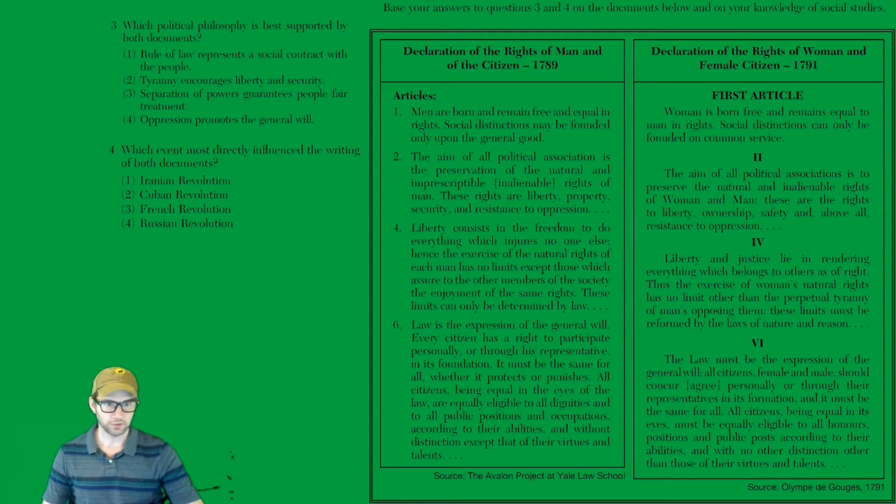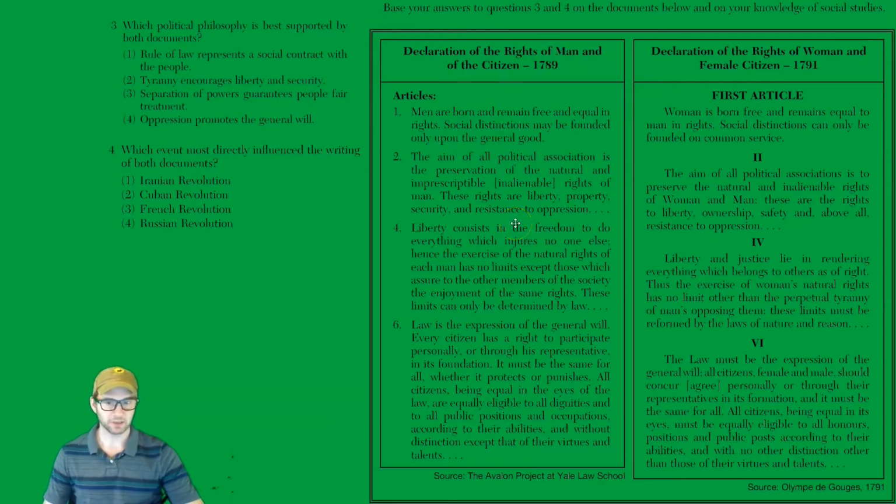Okay, we are going to use this document to learn about the French Revolution, Olympe de Gouges, the Declaration of Rights of Man, and the Declaration of Rights of Woman and Female Citizen. So this happened during the French Revolution in 1789. The revolution was just starting, and the new revolutionary government made a written declaration of Enlightenment ideals and rights of man and of the citizen.